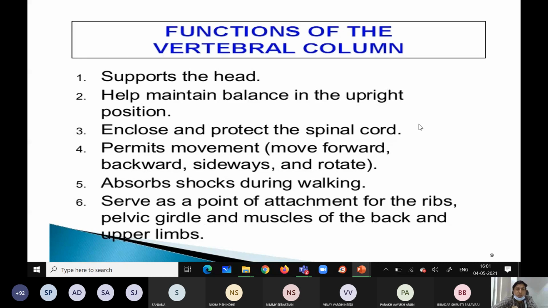Once again you revise yourself these important points, what are the different differences between these 3 vertebrae. Okay? If anything is there, just give feedback. What are the complaints? Any queries, any doubts? Inform. Okay?